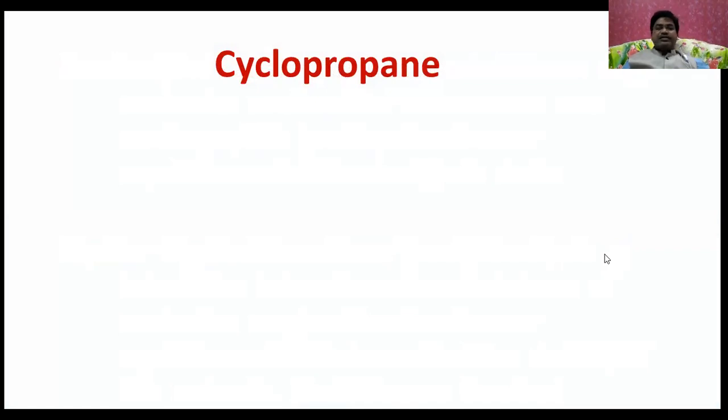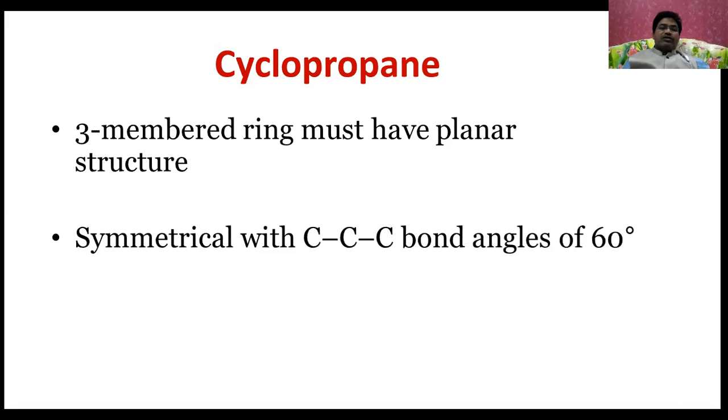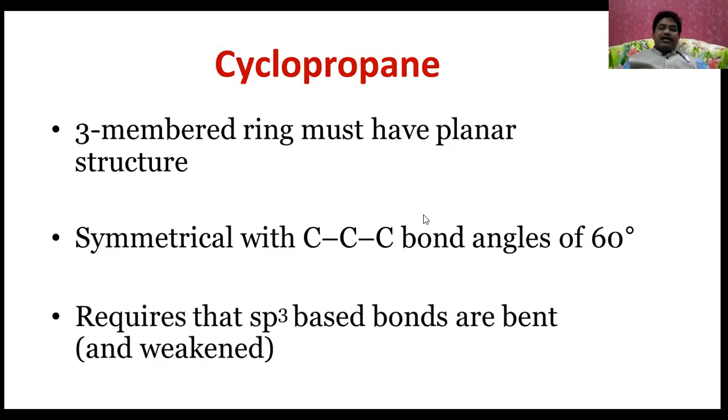The simplest cycloalkane is cyclopropane. The three-membered ring must have a planar structure, symmetrical, with carbon-carbon bond angles of 60 degrees. This requires that the sp3 based bonds are bent and weakened.